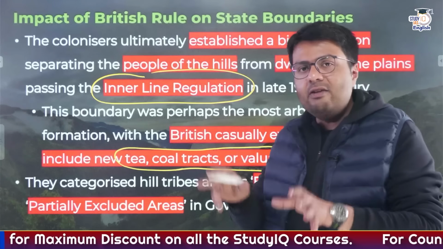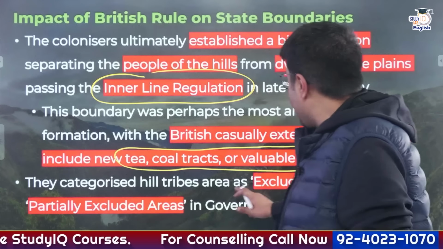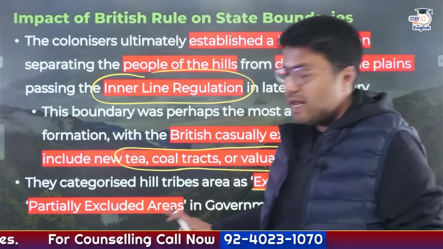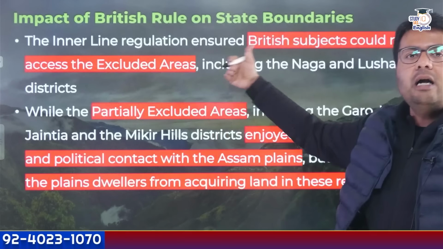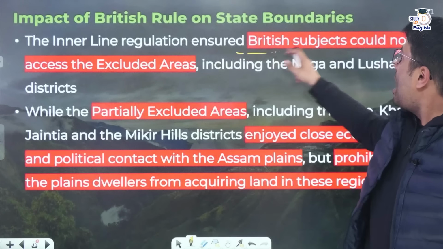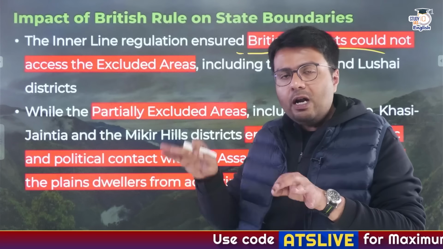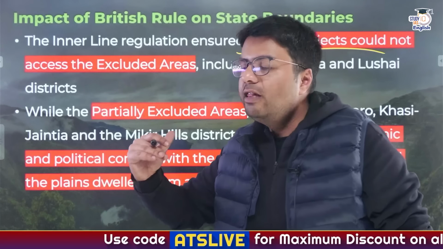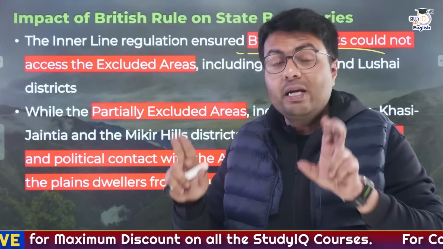Similarly, even in the hill regions, the Britishers categorized these hills into two different kinds of areas: excluded areas and partially excluded areas. What were excluded areas? Excluded areas were the ones where Lushai or Naga tribes used to live. These were outside the subject of British subjects. So British subjects, the people who were living under the British Indian territories, could not enter the area which was designated as an excluded area.